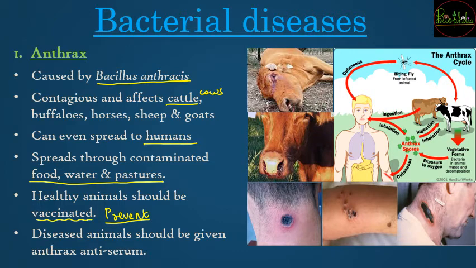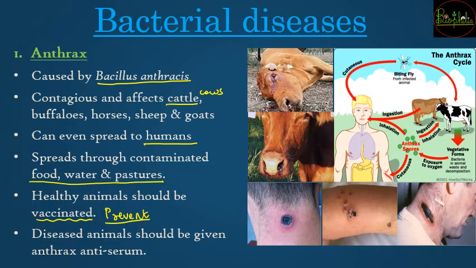So vaccines की वजह से there will be pre-born immunity, and that immunity will help the body fight against anthrax, और उसकी वजह से the animals are not going to get infected very easily. So this was for the prevention.